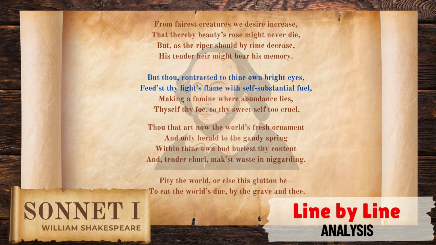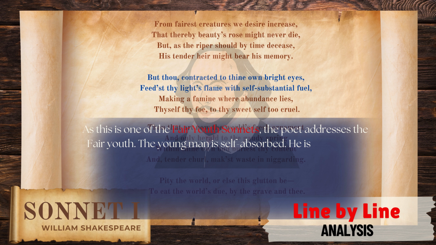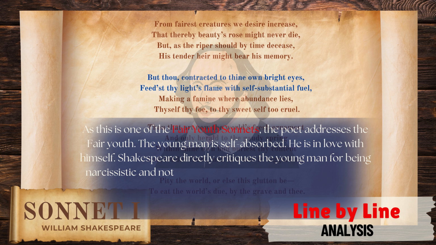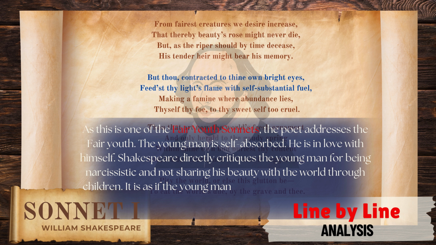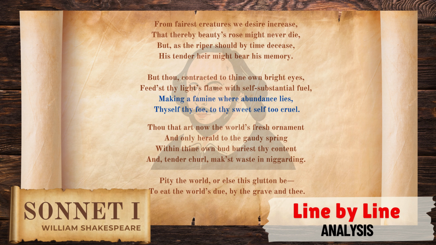But thou, contracted to thine own bright eyes, feed'st thy light's flame with self-substantial fuel. As this is one of the Fair Youth sonnets, the poet addresses the fair youth. The young man is self-absorbed. He is in love with himself. Shakespeare directly critiques the young man for being narcissistic, and not sharing his beauty with the world through children. It is as if the young man is feeding his own beauty with himself, like a flame that consumes its own wick. Making a famine where abundance lies.